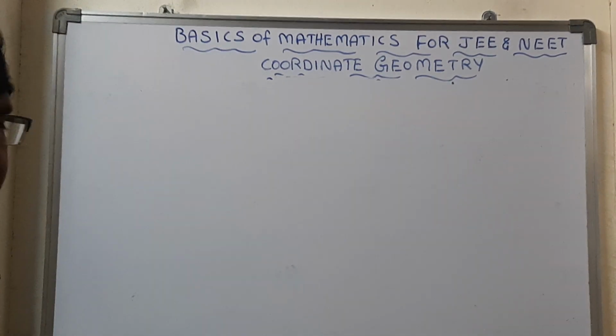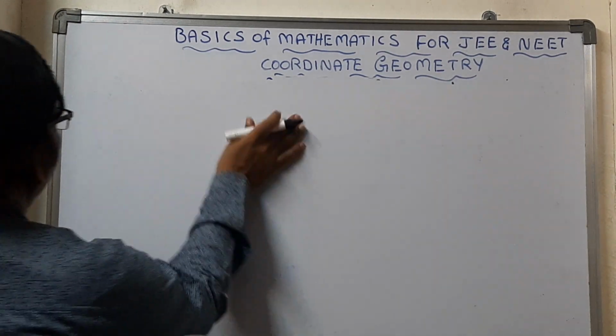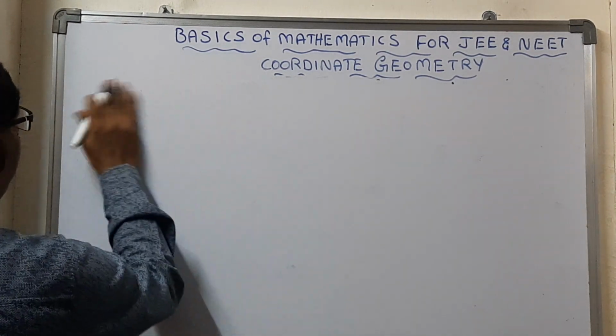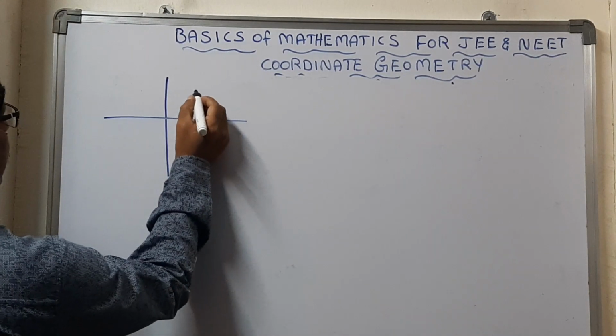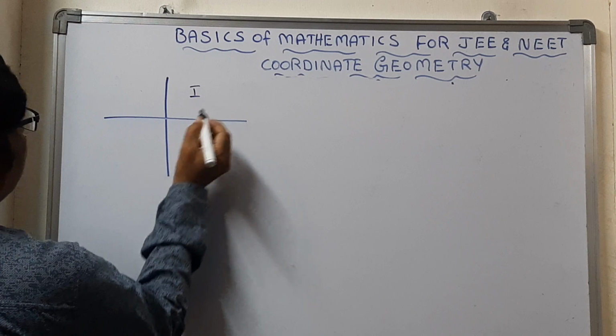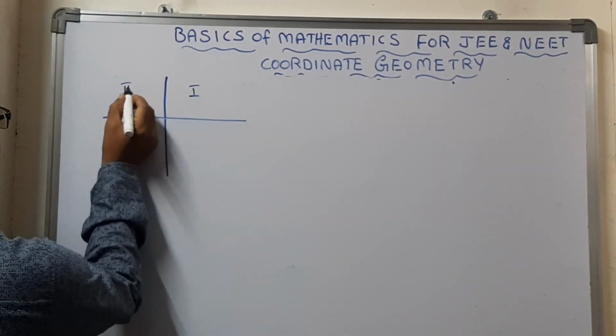Now we are going to discuss the rectangular coordinate system or Cartesian coordinate system. It can be expressed like this, where this is called the first quadrant, this is the second quadrant, this is the third quadrant, and this is the fourth quadrant.